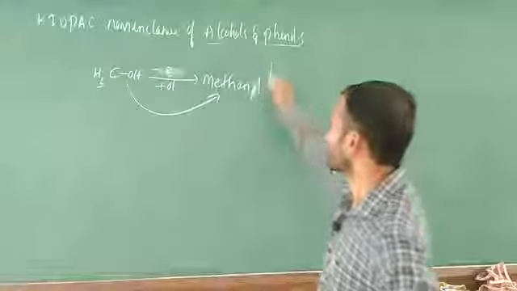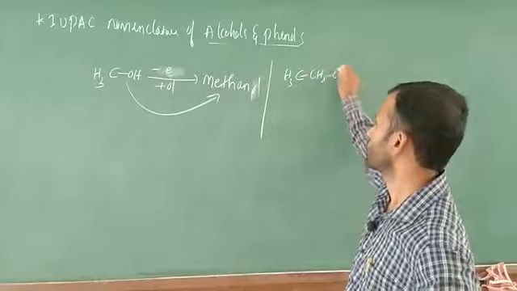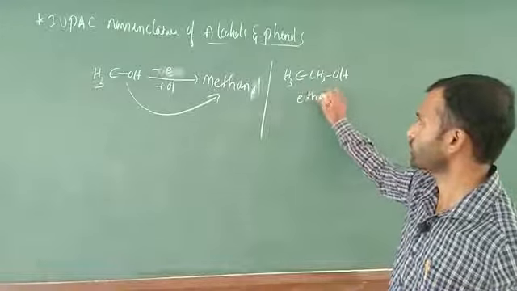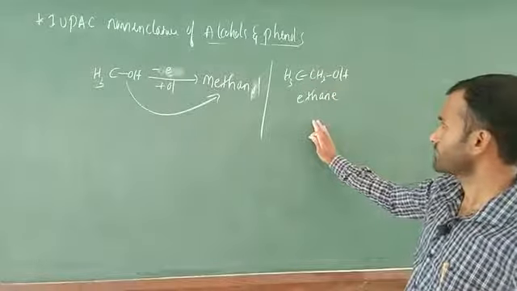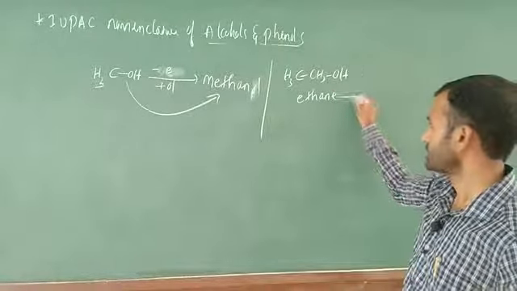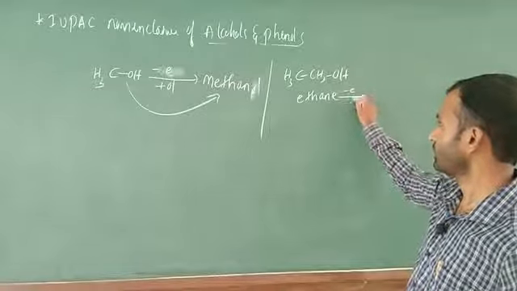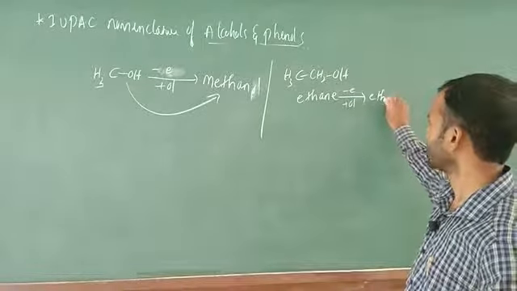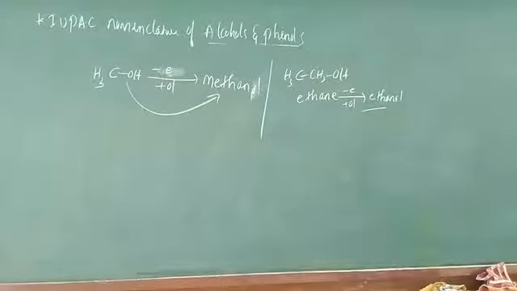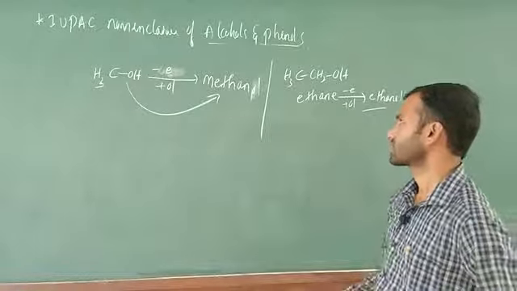Next, take another example, CH3CH2OH. Now tell me how many carbons are there? You have to write ethane. In this case you have to replace E, add OL, and you are going to get ethanol. This is the IUPAC nomenclature. This is most important, bear in mind. If three carbons are there, propanol.